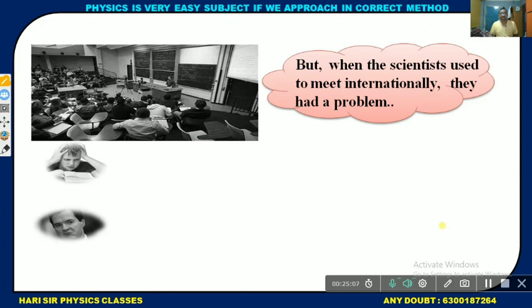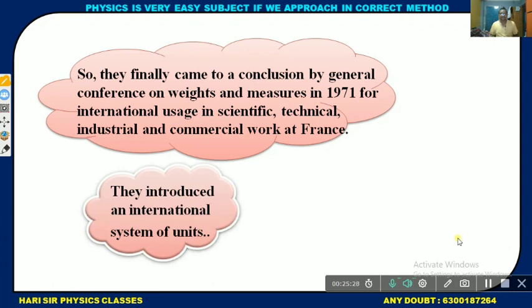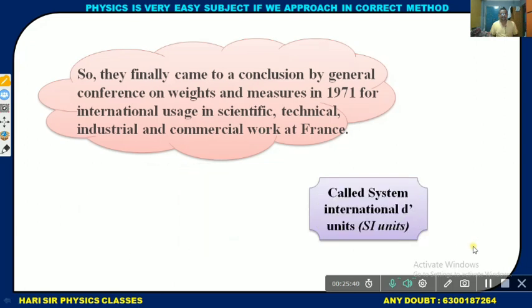Best example: when scientists used measurements internationally, they had a problem. Why? Because different units are there in different countries. So they decided on one standard unit. Finally, the General Conference on Weights and Measures came to a conclusion in 1971 for international use in scientific, technical, industrial and commercial work. That is called standard units.